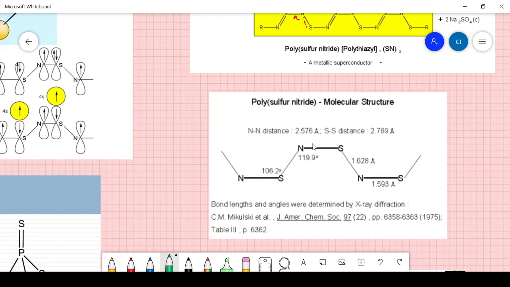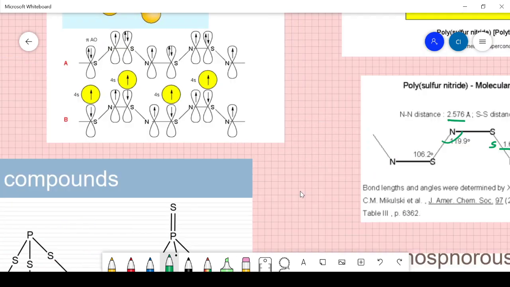The actual NN distance comes to about 2.576. This angle is 119 degrees, and this is the bond length. The SN bond length is greater than any CC bond length, as you can see. It's almost 1.56 angstrom, so it is greater than that 1.628. Here it is 1.593, less than that. So it may have double bond character. This one has double bond character, this has single bond character, and this has double bond character. Bond lengths are determined by X-ray diffraction. So a brief study of that is also there.